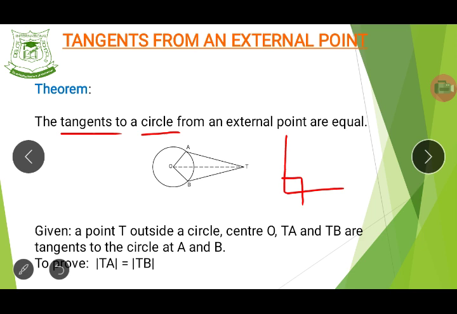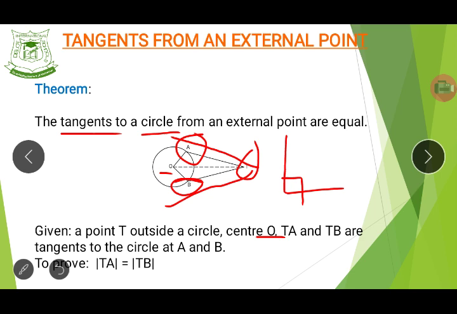Now, look at this. Given a point T outside a circle. This is the point T, right? It is outside the circle. And the center of the circle is labeled O. Do you see that here? It's labeled O. Now, TA, that is the tangent from point T to A, and TB, that is the tangent from point T to B, are tangents to the circle at A, that is at this point, and at this point. That is at A and B.